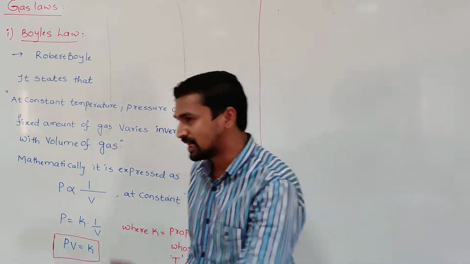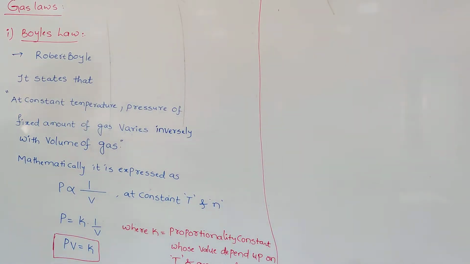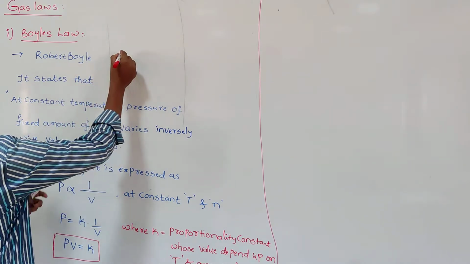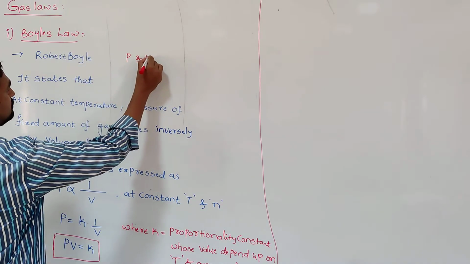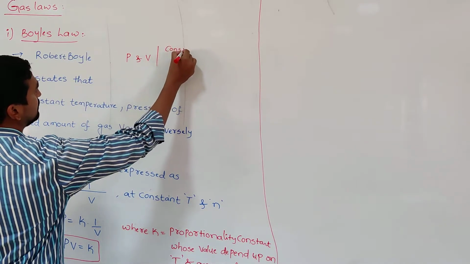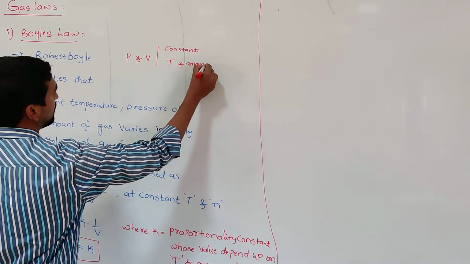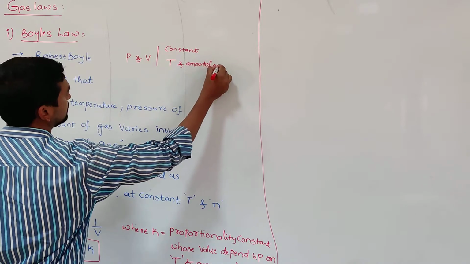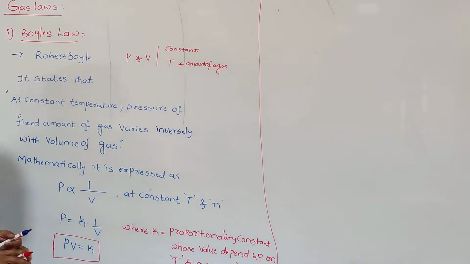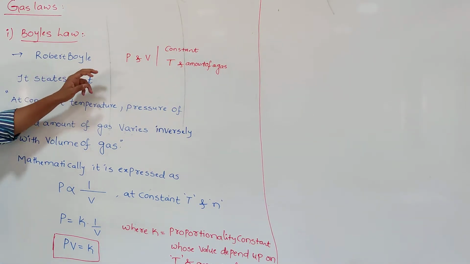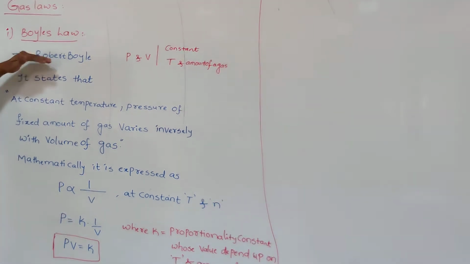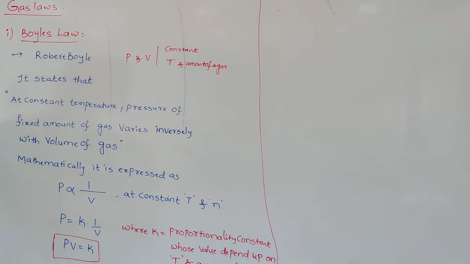The first gas law is Boyle's law. This Boyle's law was studied by Robert Boyle. In that, he studied the relation between pressure and volume, by keeping the temperature and amount of a gas constant. These two are kept constant, and how the pressure and volume are related to each other was studied by Robert Boyle. From those studies, he made one generalization, one law. That law is called Boyle's law.